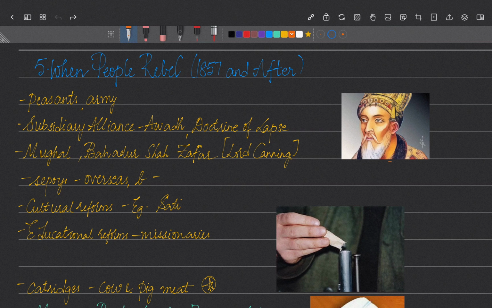Hello. In this NCERT history series, now we'll move on to the next chapter, When People Rebel. In the previous chapters, we have seen how the British made authoritative policies and imposed very harsh rules on the people of India, on all categories of people.